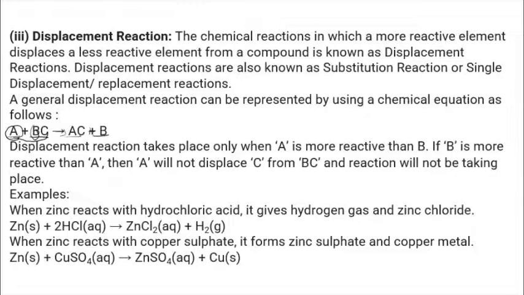When zinc reacts with hydrochloric acid, the hydrogen is replaced by the zinc, as long as the zinc is more reactive than the hydrogen. So we are getting zinc chloride, and hydrogen gas is evolved. The same thing, when zinc reacts with copper sulfate, the copper is replaced by the zinc, as long as the zinc is more reactive than the copper. So we are getting zinc sulfate and the copper metal.